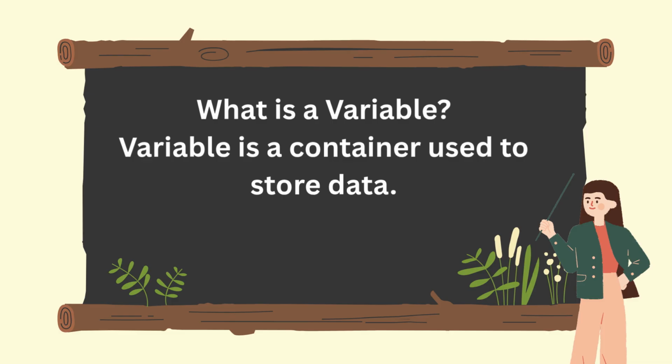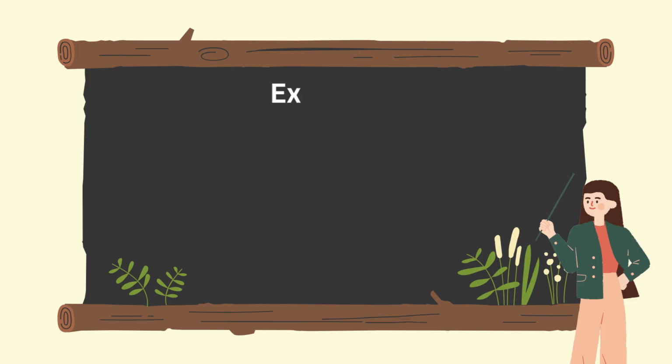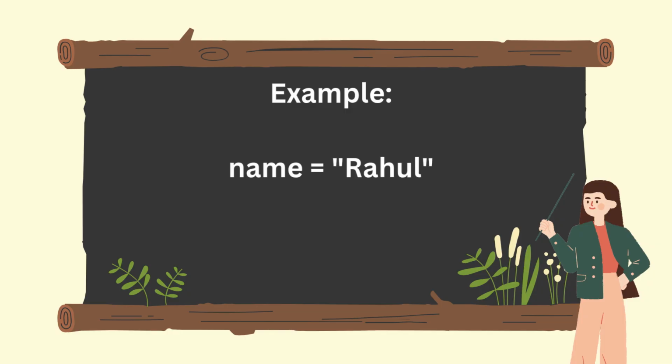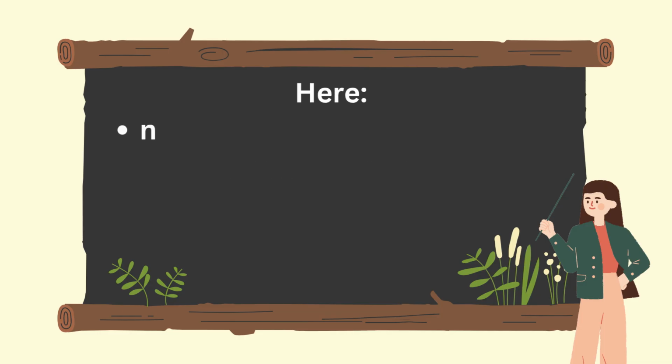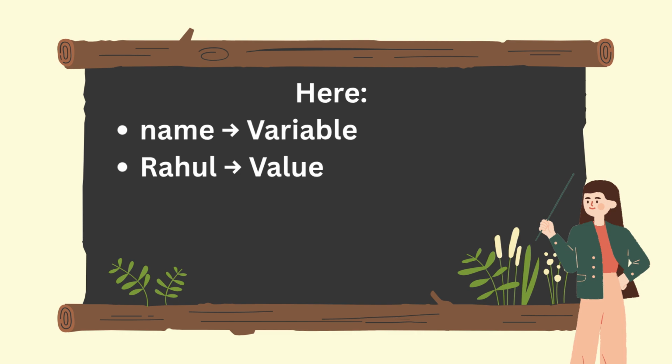So let's begin. Let's understand variables with a real life example. Suppose you have a water bottle. The bottle stores water. Similarly, a variable stores data. A variable is a named memory location used to store information. Look at this example. name = Rahul. Here, name is the variable, Rahul is the value stored inside that variable.